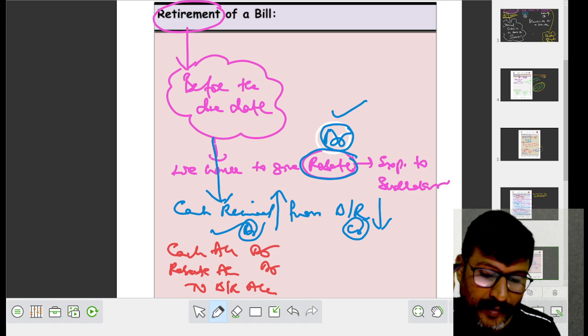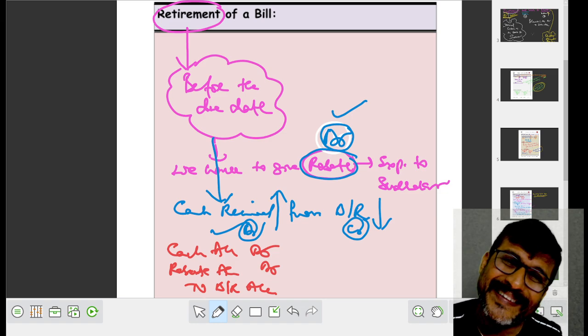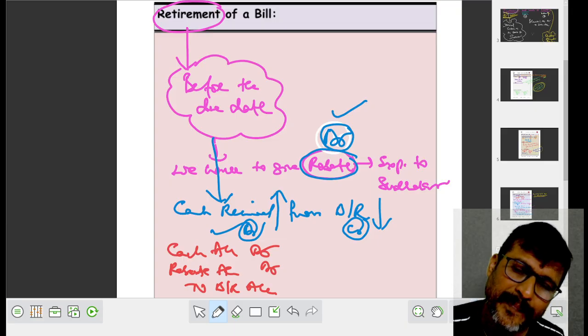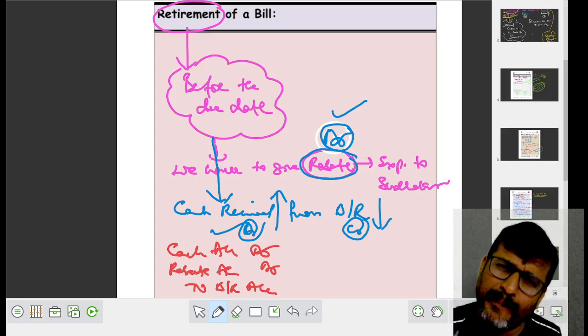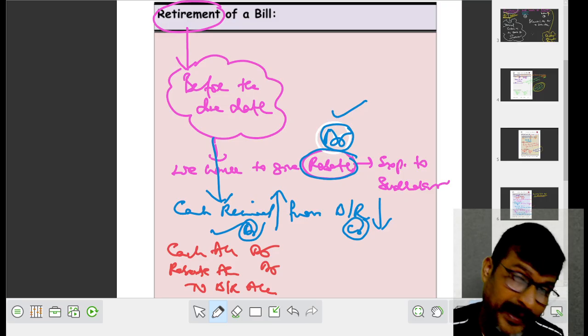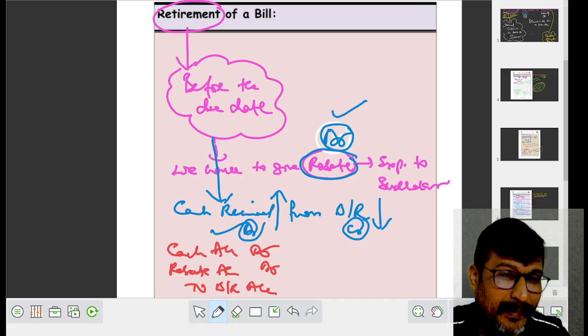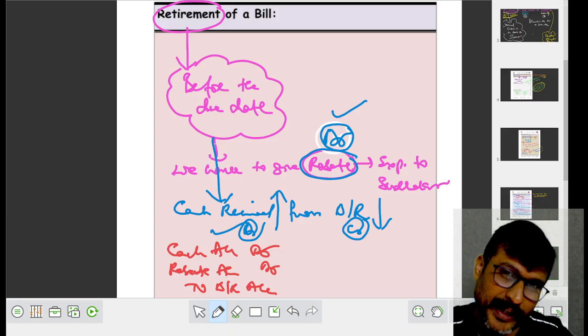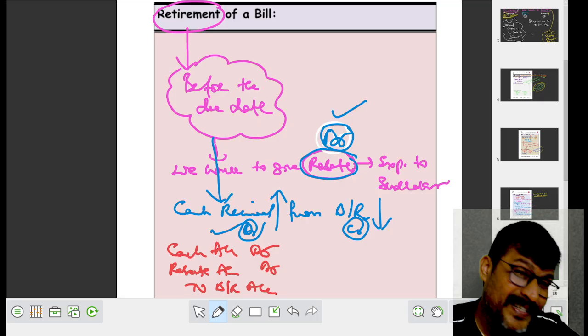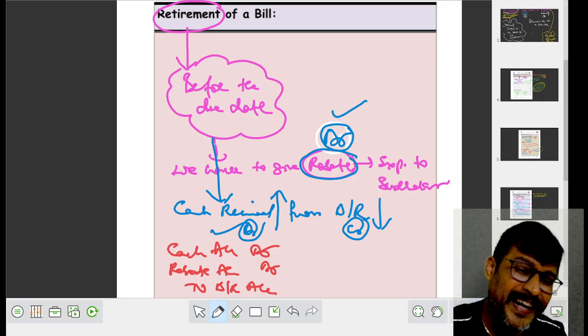I am requesting you, my dear student, please make a note of it. What do you mean by retirement of a bill? Retirement of a bill means the drawee met the bill amount. I repeat my English wording: drawee met the bill amount. Bharati met the bill amount before the due date. In such case, drawer has to give rebate to the drawee.